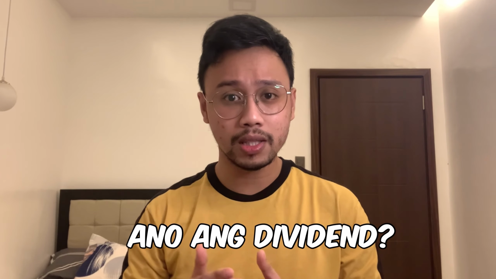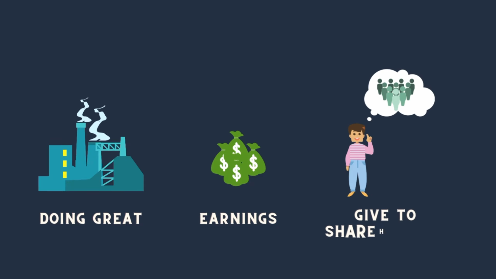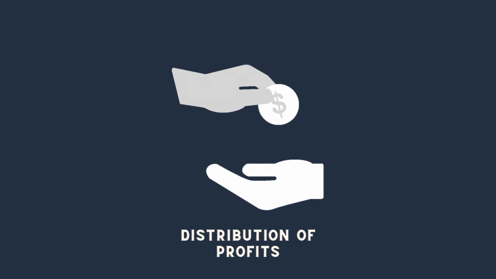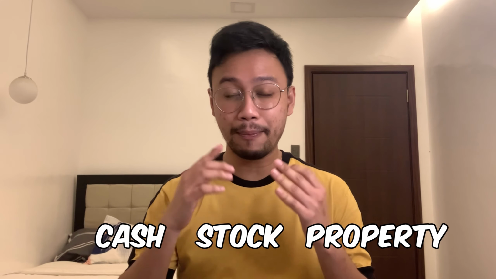Pero first of all, ano nga ba ang dividend? For instance, a company is doing great, has an excess in earnings, they have the option to give that excess in earnings to their shareholders. The distribution of these profits to its shareholders is what we call a dividend. A dividend can be paid in cash, stock, or property depending upon the company. But right now, focus muna tayo sa cash dividends.